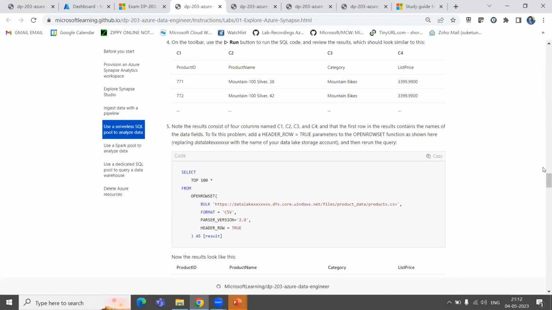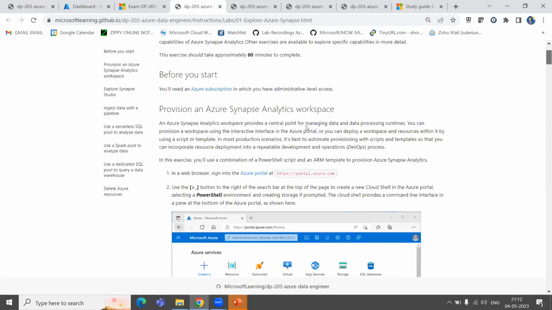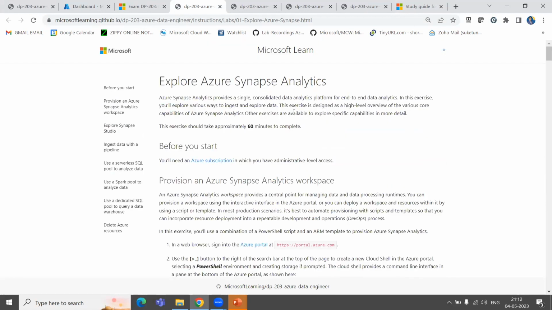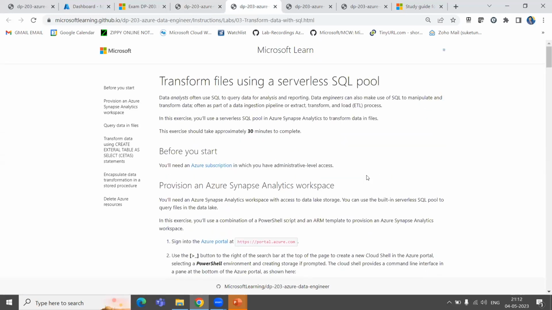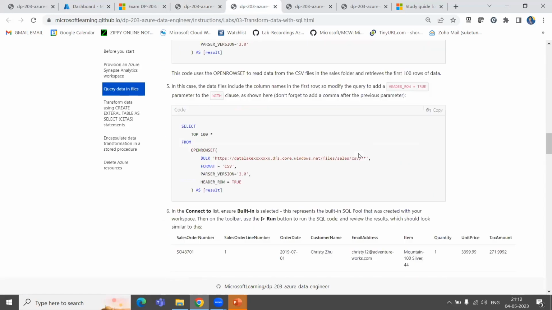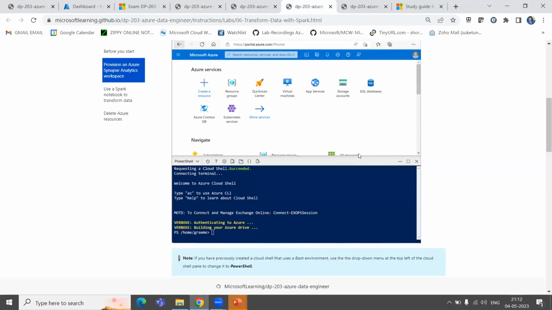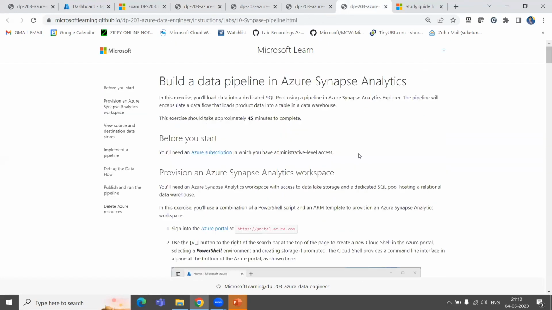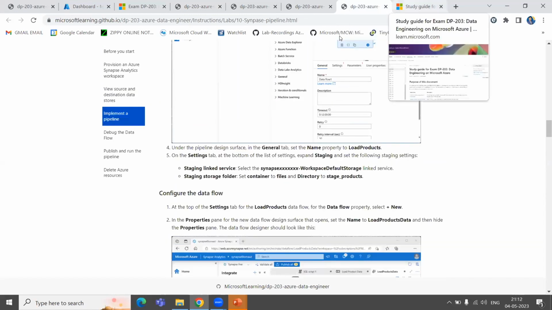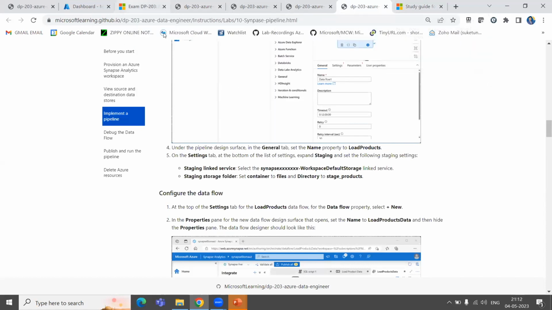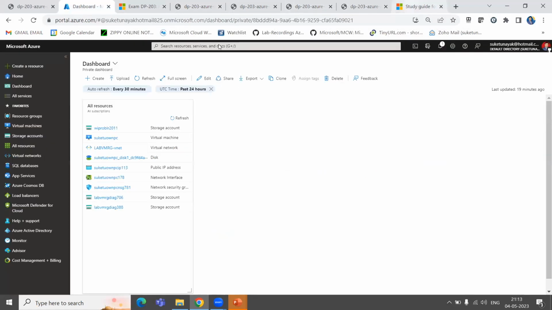After I cover theory, I will demonstrate, and after my explanation, I will give you enough time to perform all the hands-on labs. Look at these labs: how you can transform files using serverless SQL pool, using Apache Spark pool capability, and how you can build a data pipeline in Synapse. These are some example labs I want to highlight.